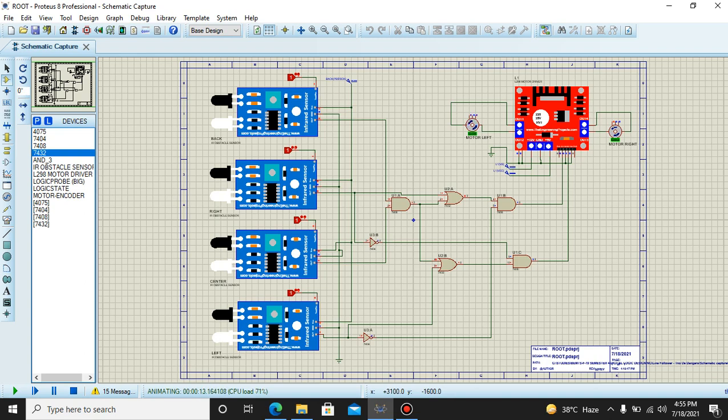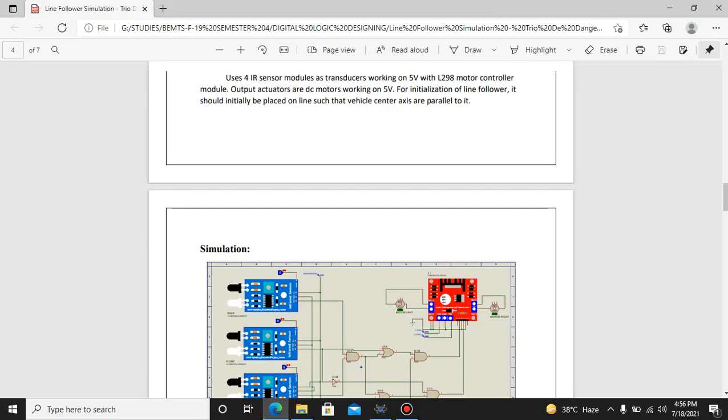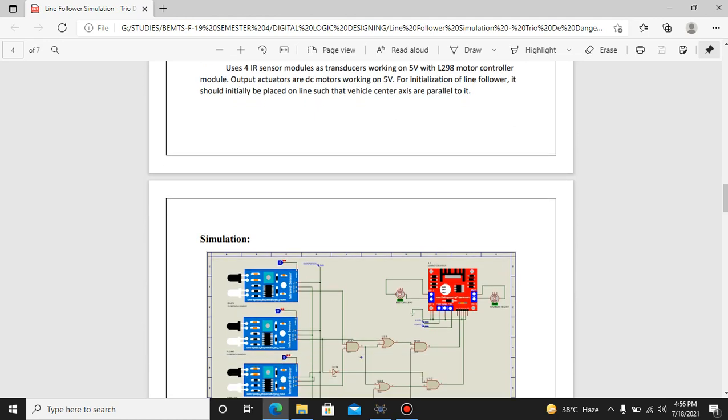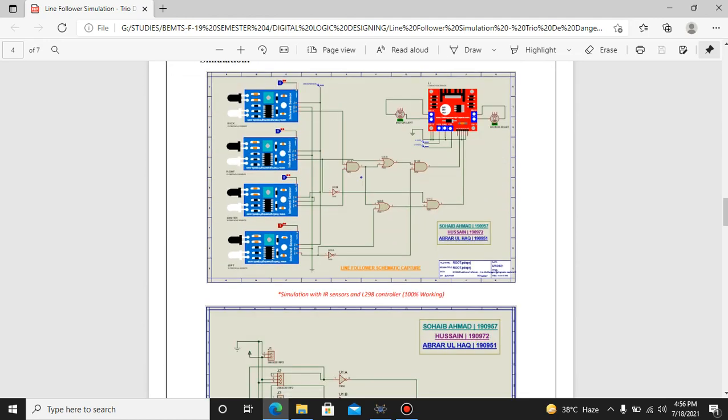What would happen now? Both of our motors stop. You can see the current decreasing and both motors have stopped, so our robot stopped. What if the back sensor is out? Now the back sensor doesn't come, and it also stops. From this we have our truth table verified and our circuit is working properly, and this is the most optimized circuit we have used. So this is for the simulations.